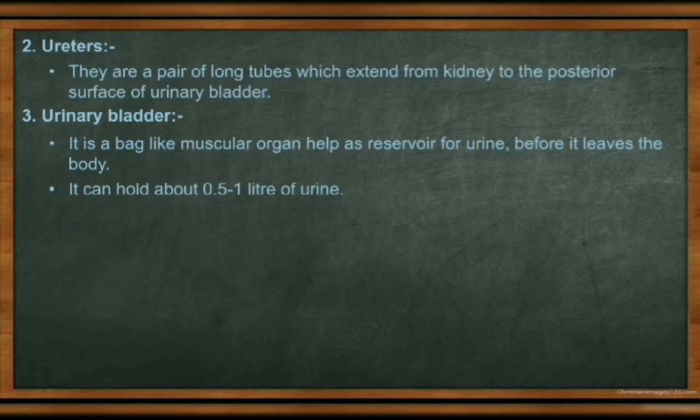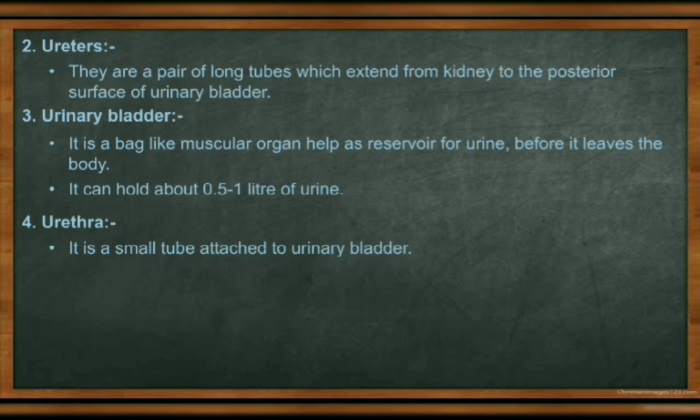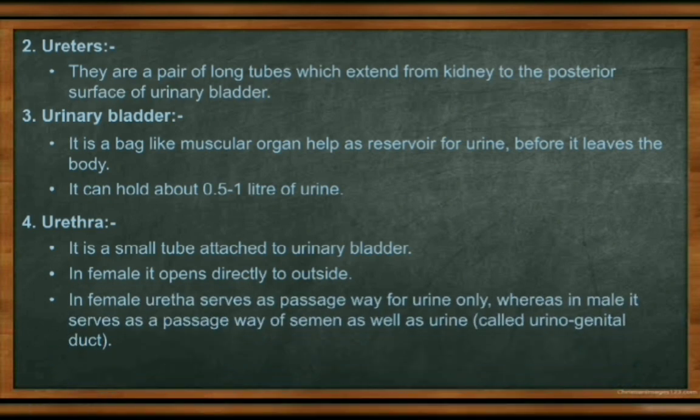So urine will be collected there. The urethra helps in the removal of urine from the body. It is a small tube attached to the urinary bladder. A urinary sphincter is present. Sphincter means muscle. So in the urethra, the urinary sphincter helps to remove the urine from our body. In the female, it opens directly outside, and the urethra serves as a passage for urine only, whereas in the male, it serves as a passage for semen as well as urine, that I already told you, urinogenital.